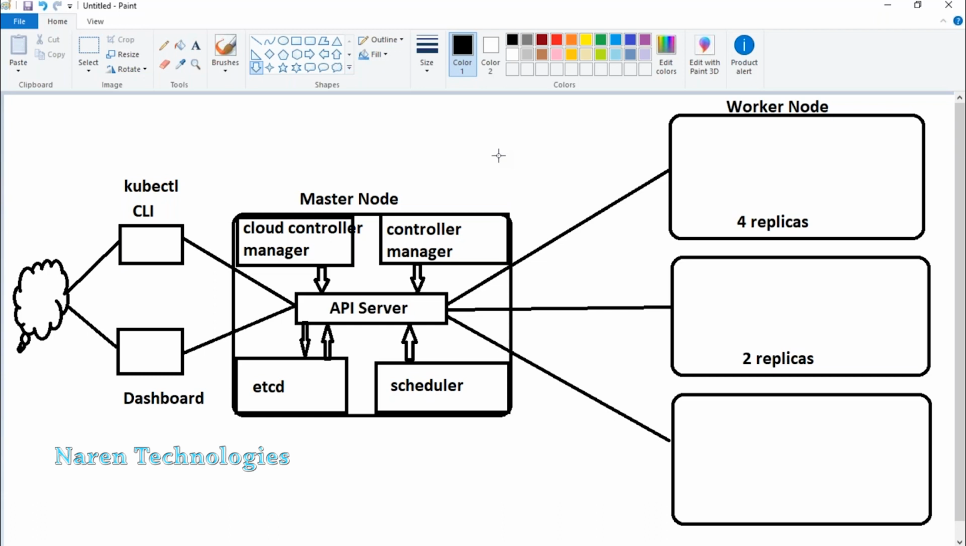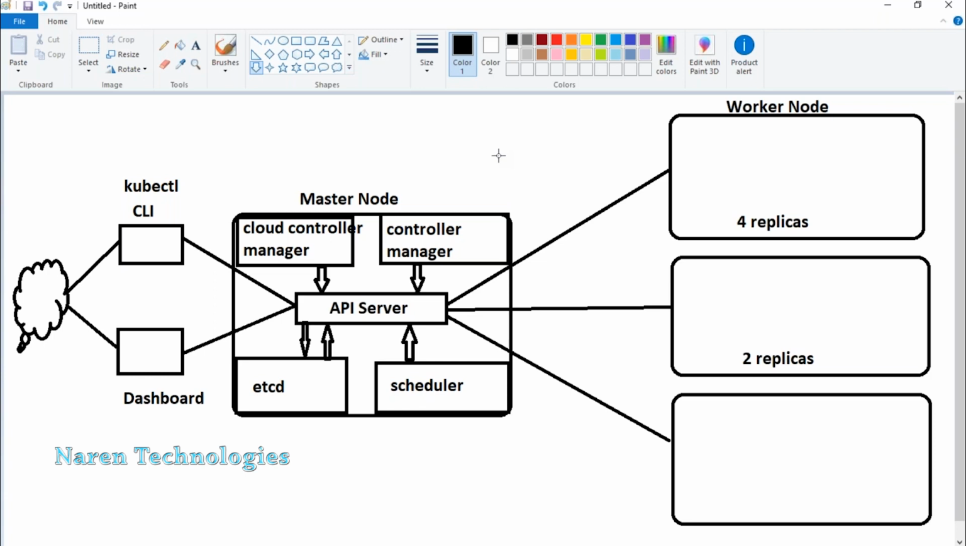And controller manager. If you have, let's say, 6 replicas available and for any reason one replica goes down, it is supposed to bring up another replica. That instruction will be passed by the controller manager, and the controller manager also interacts with the API server. In the previous versions, both non-cloud and cloud components were managed by the controller manager itself. But in the latest versions, your cloud resource component is separated, and you have a component called cloud controller manager. So these are the 5 components we have in the master node.